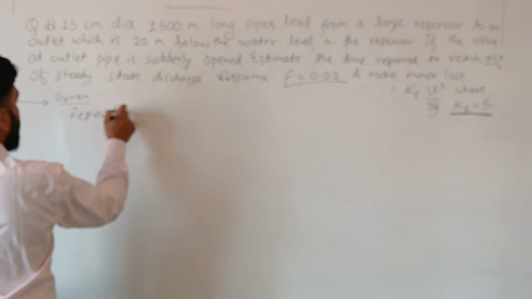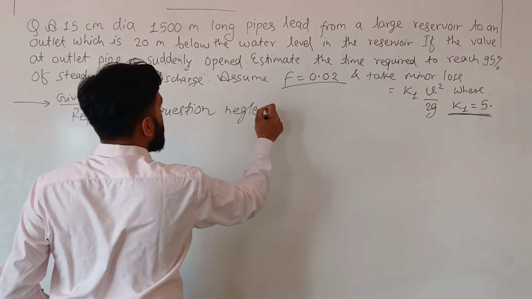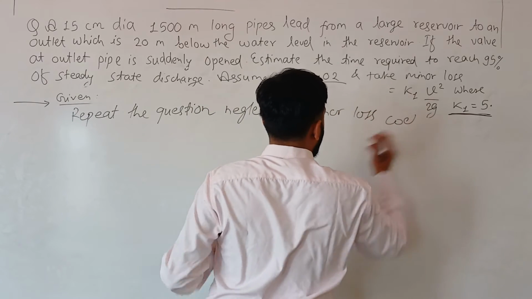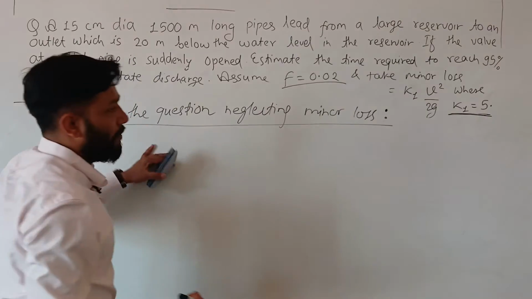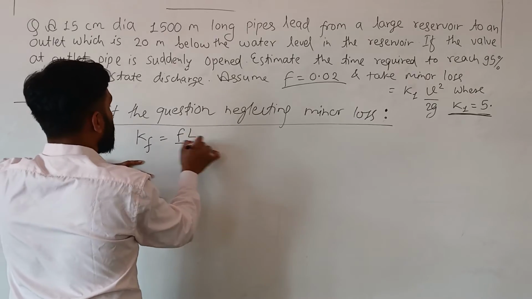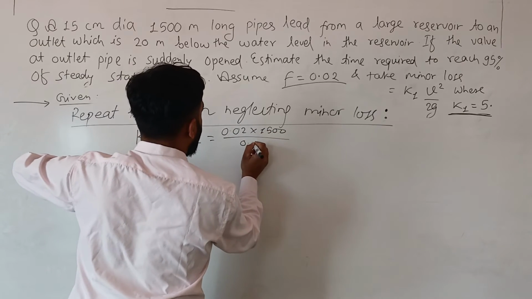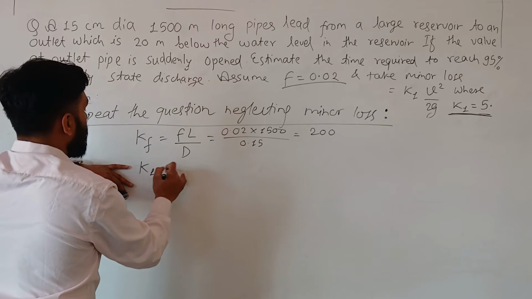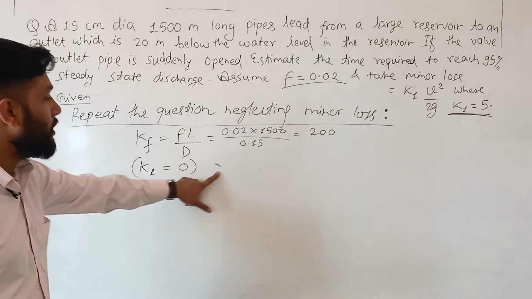Repeat the question, neglecting minor loss coefficient. Okay, if the question asks you to neglect the minor loss, then what you have to do? Let's repeat this. K of is f L by D; if you put 0.02, L is equal to 1500 and D is equal to 0.15, you are going to get 200. And here K1 is neglected, K1 is 0. Okay, minor loss coefficient K1 is 0.